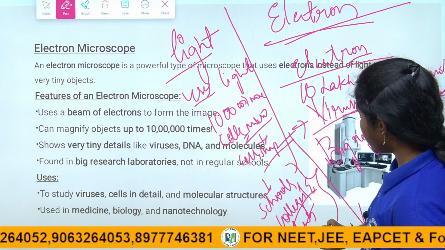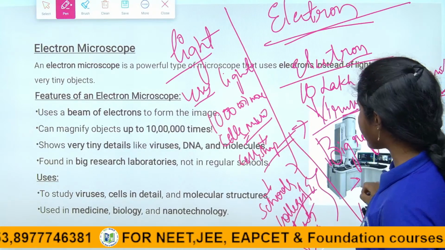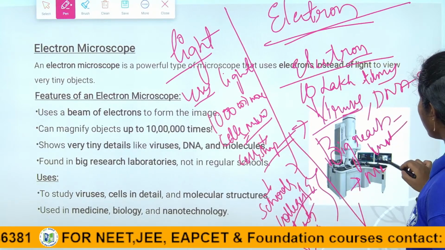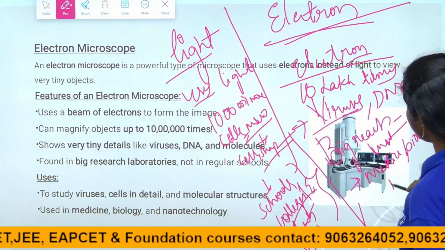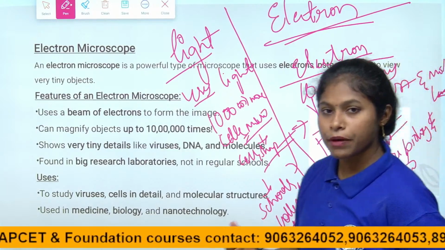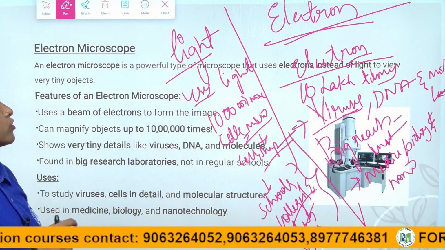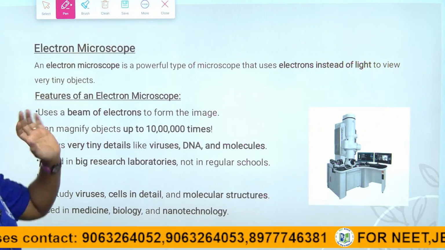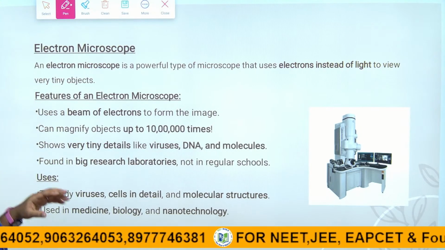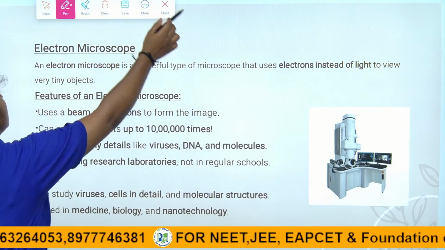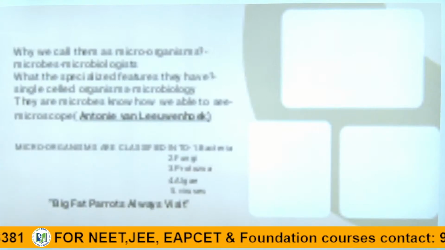See here, the use of the light microscope is to analyze cell shape and structure. The electron microscope is used in medicine, biology and nanotechnology. For medicine purposes, the microscope mostly used is the electron microscope, right children? This is the brief introduction to both the light and electron microscope. I hope you are all clear about this. So let's discuss based on the characteristics.